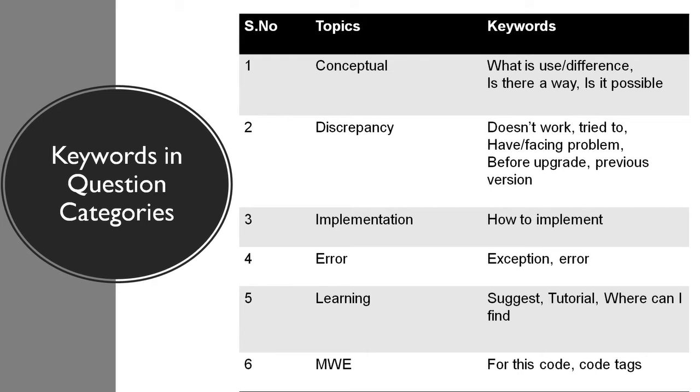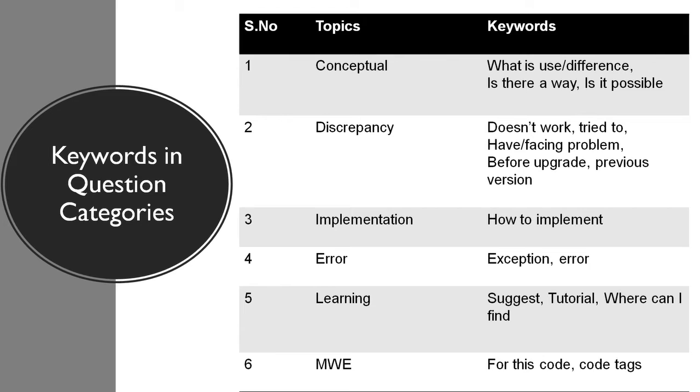And then implementation refers to queries on implementing a library or a part of code, an API, and so on. So the keywords include how to implement a certain library or how to implement a certain API, how to use it, what are the steps that are involved in implementation, and so on. Next comes error, which indicates queries on how to resolve errors faced during development or executing a code. So the keywords mostly include exception or error, and most of the users generally snip the error that they are facing and post it as a question on Stack Overflow platform.